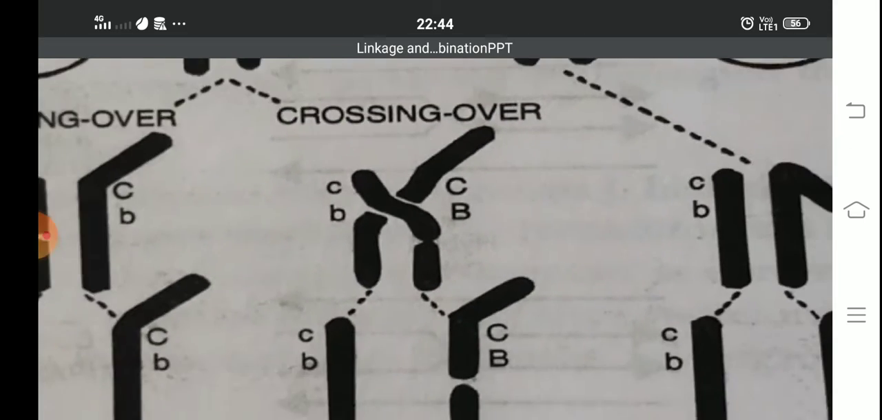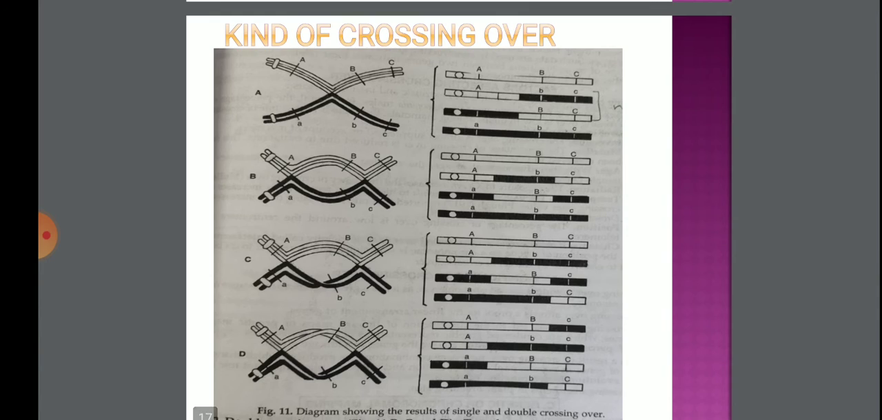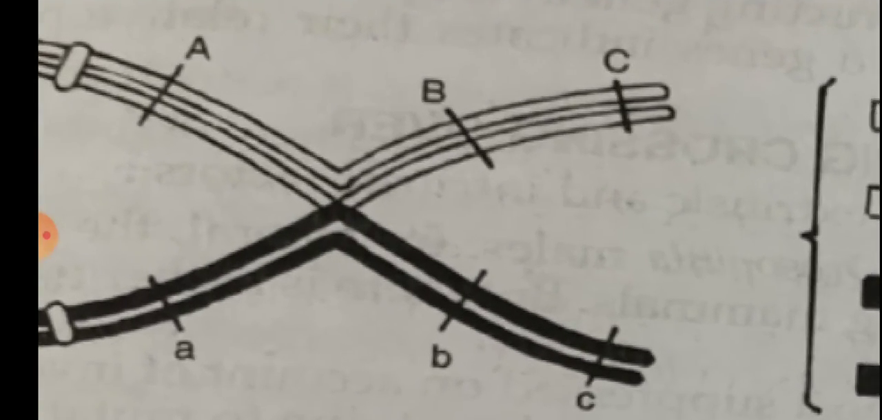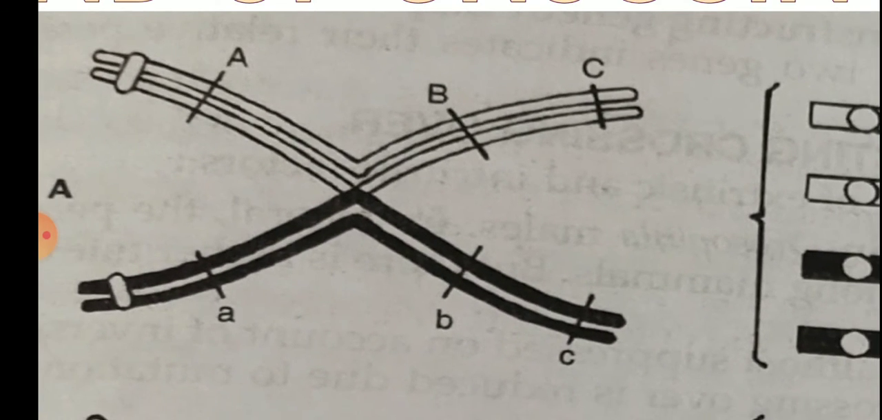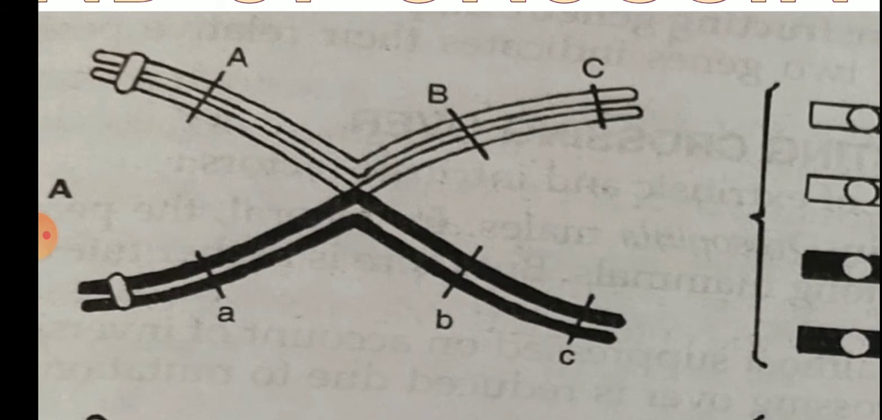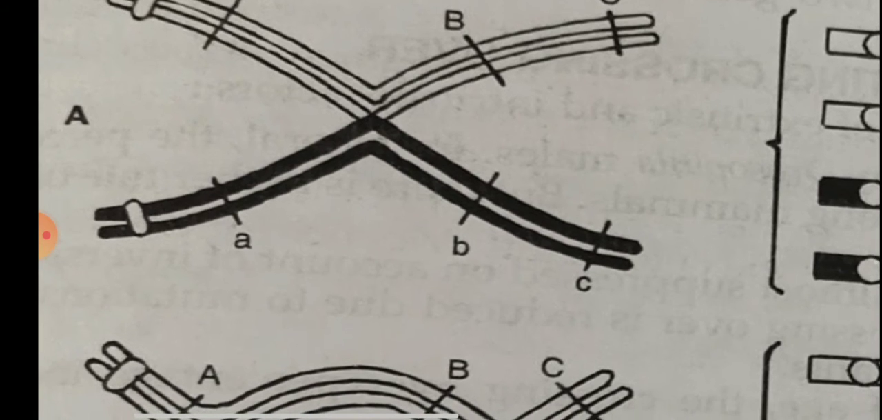Here crossing over is shown. Now the kinds of crossing over: there are three kinds of crossing over on the basis of chiasmata formation. What is chiasmata? Chiasmata is the point where two chromatids, non-sister chromatids or sister chromatids, touch each other. Now the first one is single crossing over. In single crossing over, only one chiasma is formed between two non-sister chromatids. Single crossing over is the most frequently occurring crossing over.